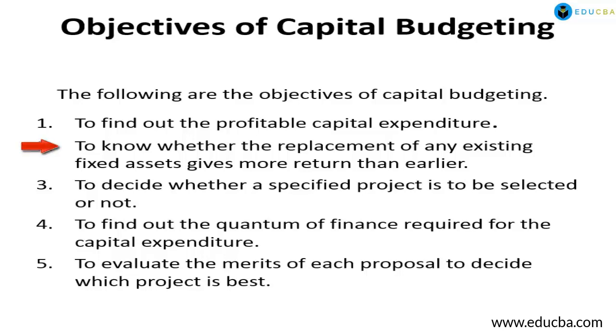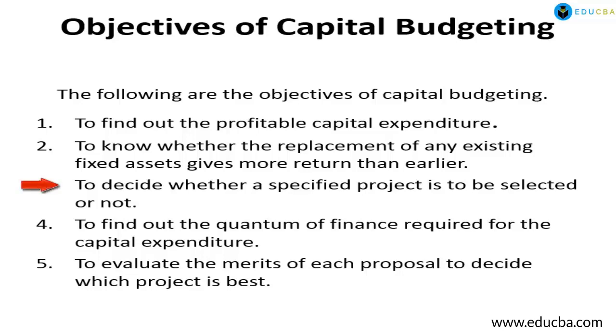Next, to know whether the replacement of any existing fixed asset gives more return than earlier. If the company wants to buy a fixed asset, it will first analyze whether an existing asset can be replaced or it has to buy a new asset, which option will give more return. So for analyzing these, objectives of capital budgeting are important.